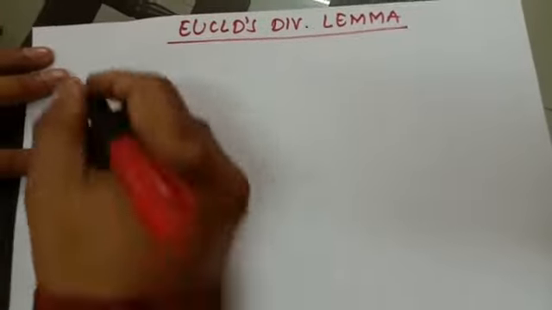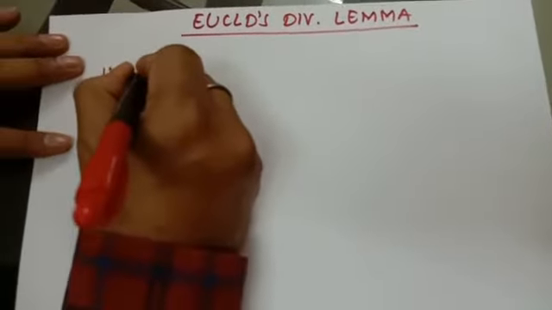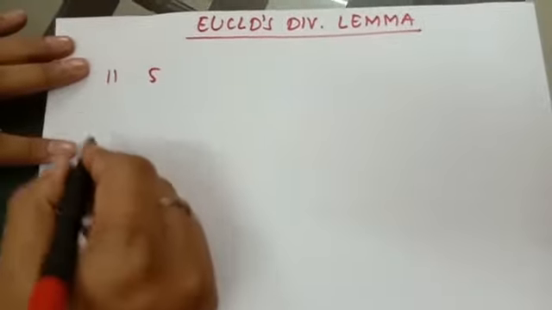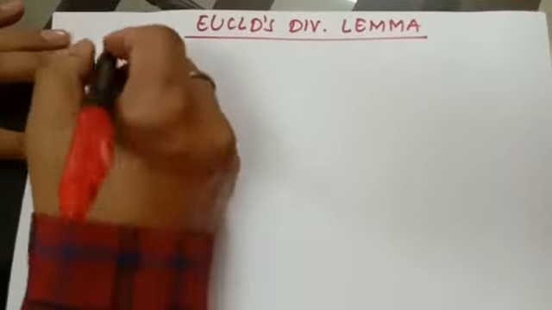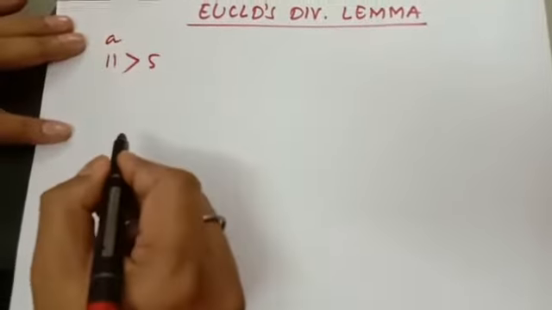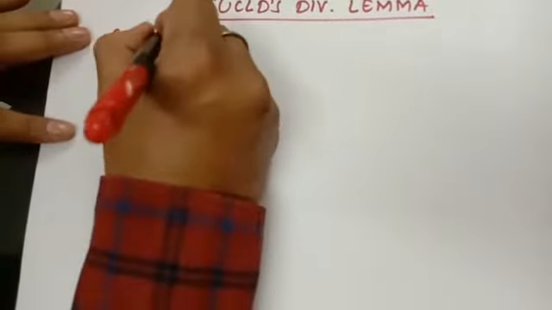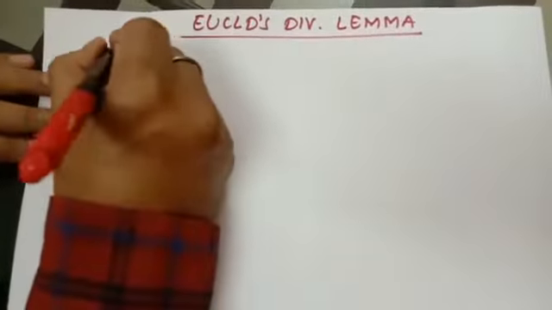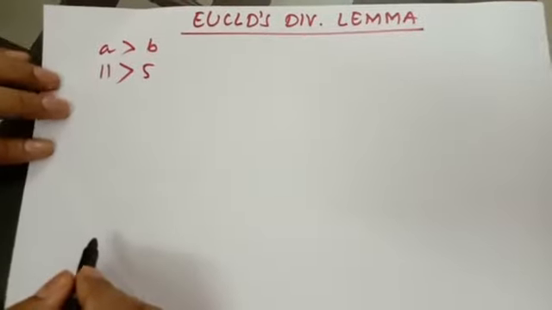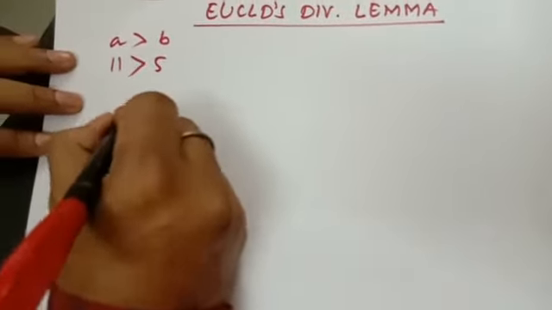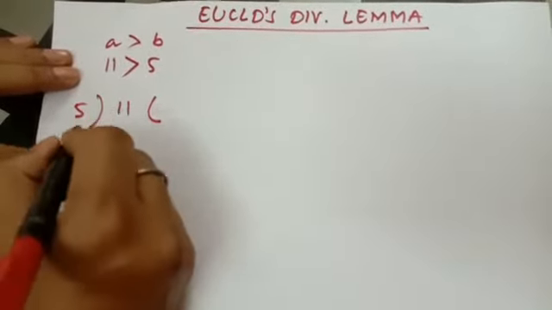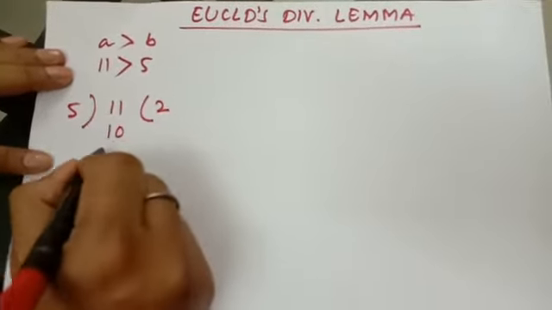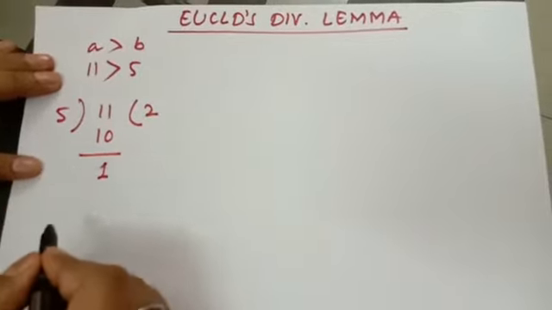Suppose we have two numbers 11 and 5. Now you can see that 11 is greater than 5. Let 11 be equal to a and 5 be equal to b, so definitely a is greater than b. Now if we divide 11 by 5, then the quotient will be 2 and the remainder will be 1.